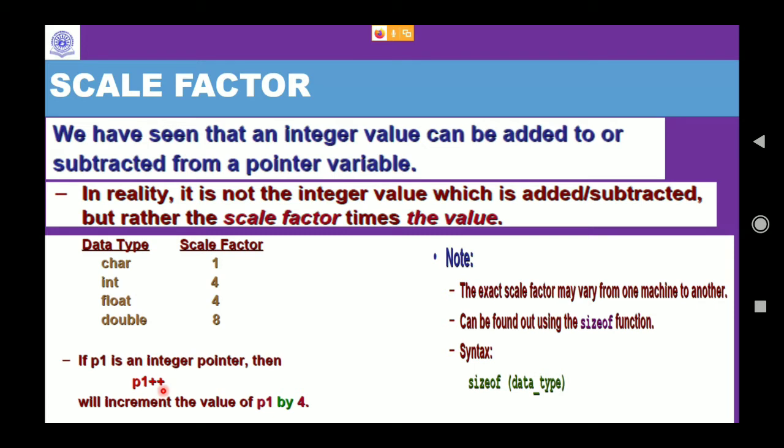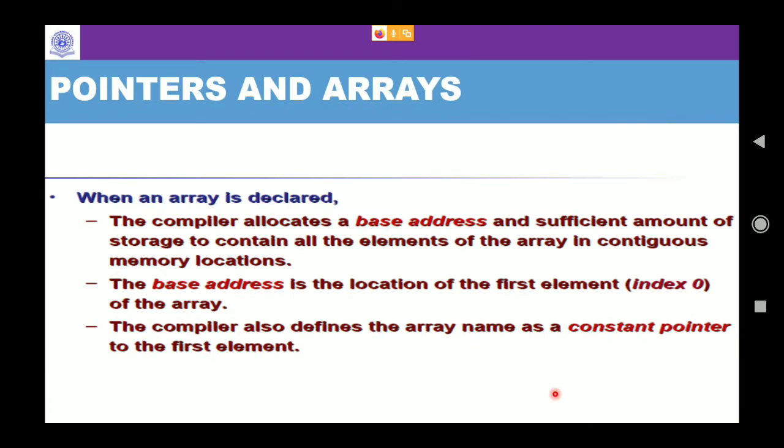Okay. And how can you find how many bytes are required for a particular data type? You can use the sizeof function, which is available in your C libraries. Sizeof, and you just have to say what the data type is. It will automatically give it to you. Is this clear? Is the slide visible?